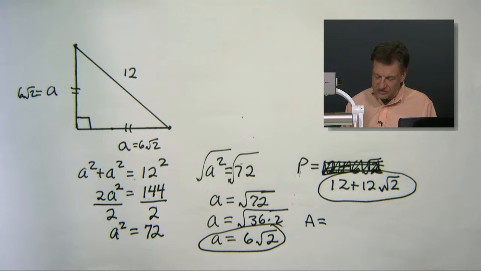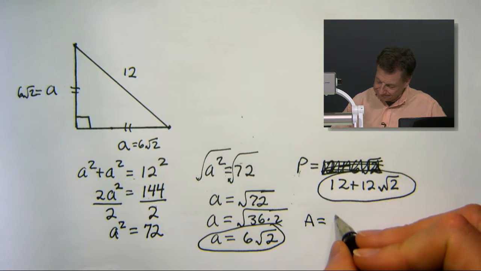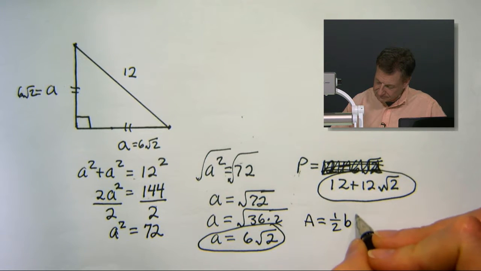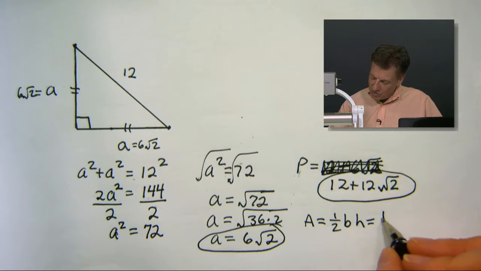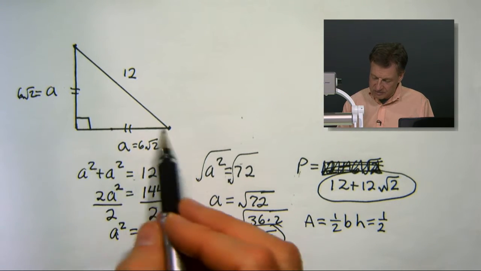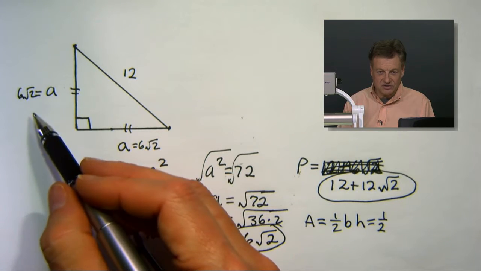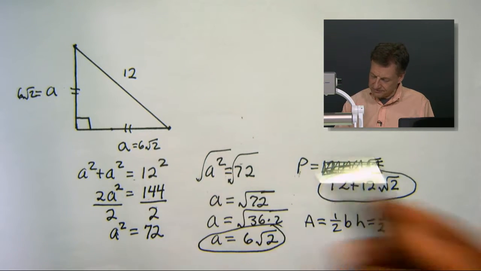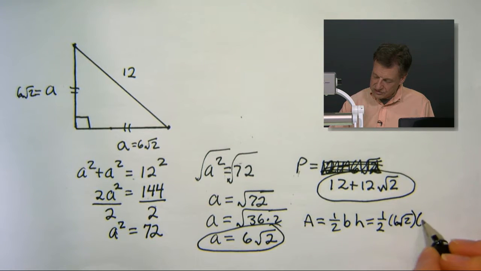Area equals, it's a triangle. Oh my goodness. Is that 1/2 base height formula, right? Yeah. And let's see what happens. I'm about to run out of room, so we got to make something happen quick, don't we? Got a 1/2. Oh, there's the base. Up there's the height. So these two numbers right there are what we need to use, isn't it? Yeah. So 6 times the square root of 2 and another 6 times the square root of 2.